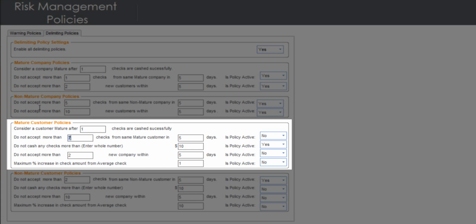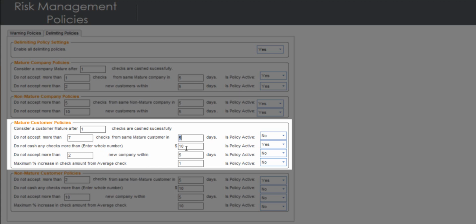The next policy is: do not accept more than 7 checks from same mature customer in 5 days. This is telling you to not cash more than 7 checks for an existing customer in 5 days. This is a high value set up by default, but we usually recommend no more than 1 check in a period of 5 to 7 days. The next policy is: do not cash any more than $10 for this customer.